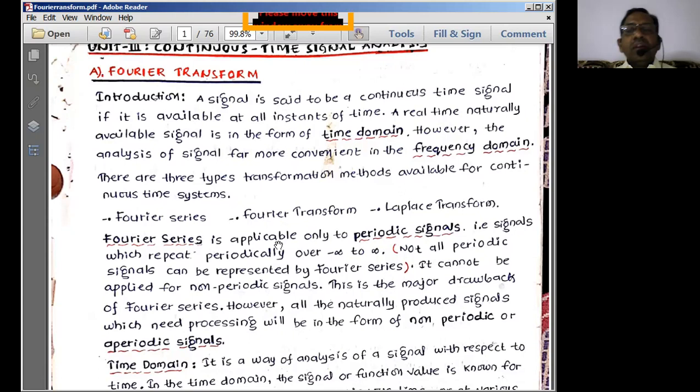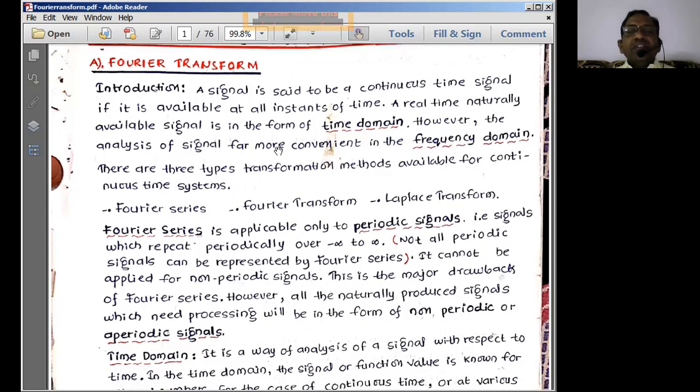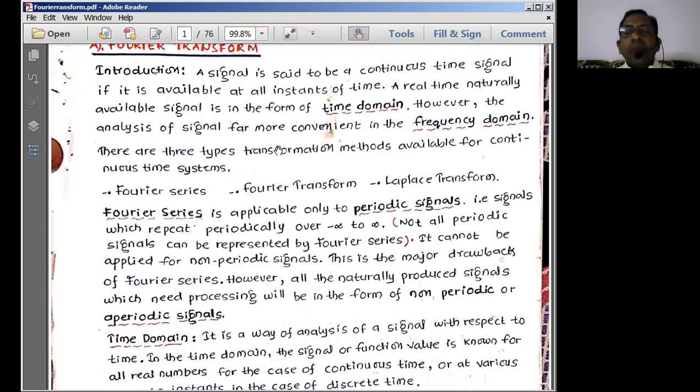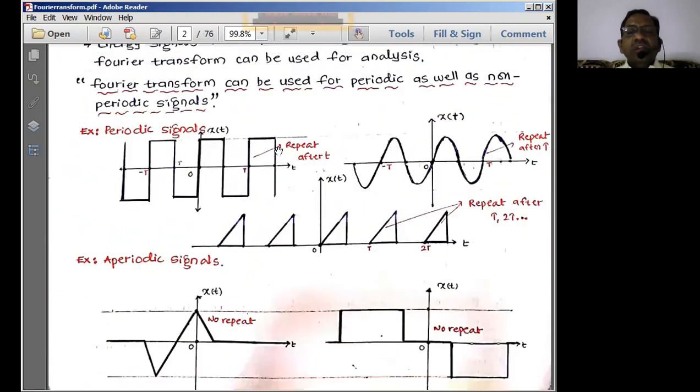This is a very important concept we have to understand here. What we see in real time is the signal in the time domain, something like the output of a CRO. The output of a CRO may be a sine wave, a square wave, or a train of ramp pulses. These are real-time signals under consideration. This type of signal is known as a time domain signal. Why do we call it a time domain signal? Because this signal is varying with respect to time.